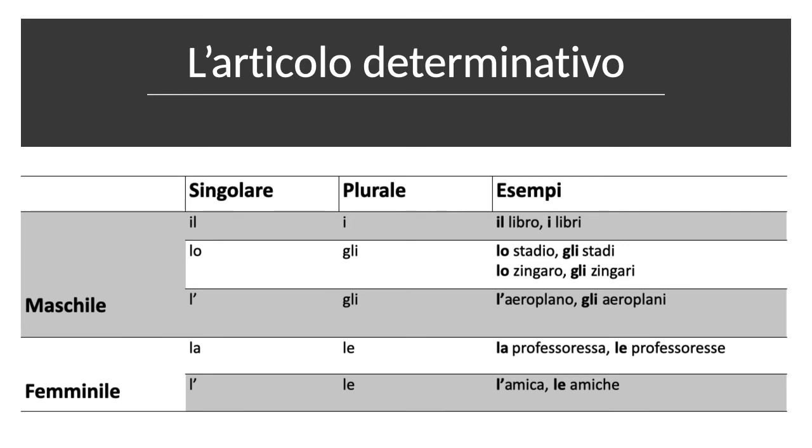When the word begins with a vowel and is masculine, we use l', right? Like l'aeroplano. And the plural of lo, when the word is masculine, is gli, right? L'aeroplano, gli aeroplani. And then in all other cases, we just use il, like il libro, or il professore, if you will, right?